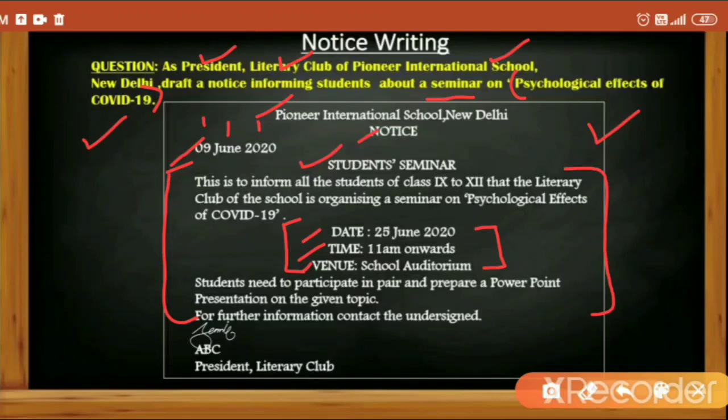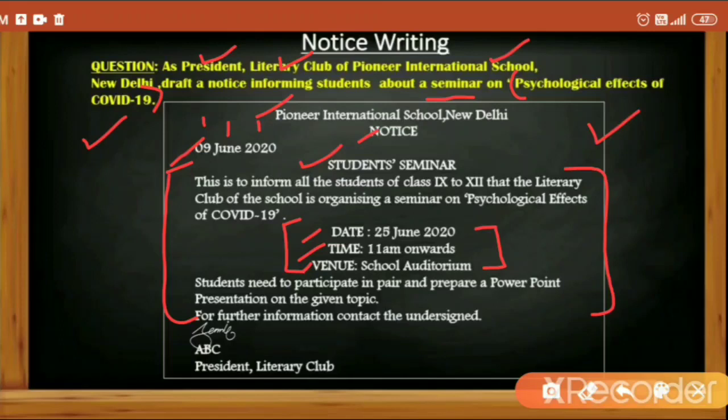This is to inform all the students of classes 9 to 12 that the literary club of the school is organizing a seminar on psychological effects of COVID-19. Now see here, in fewer words, in one sentence, we have tried to fit in more information because we have to remember the word limit. In fewer words we have to give more message.